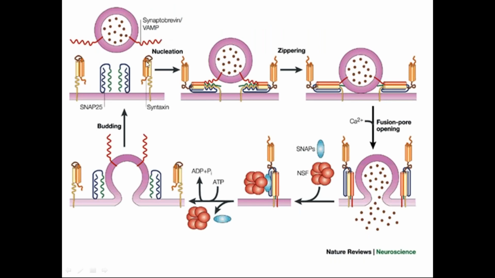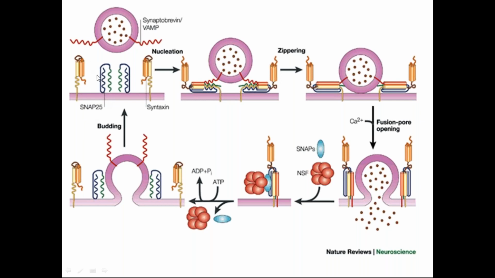They are like a zip. When this membrane comes here, it will zip like this. One more protein is present, called SNAP25. What is the role of SNAP25? SNAP25 helps in the locking. First, the synaptobrevin and syntaxin hold in a crisscross form, which is called nucleation. They hold, and then comes SNAP25.